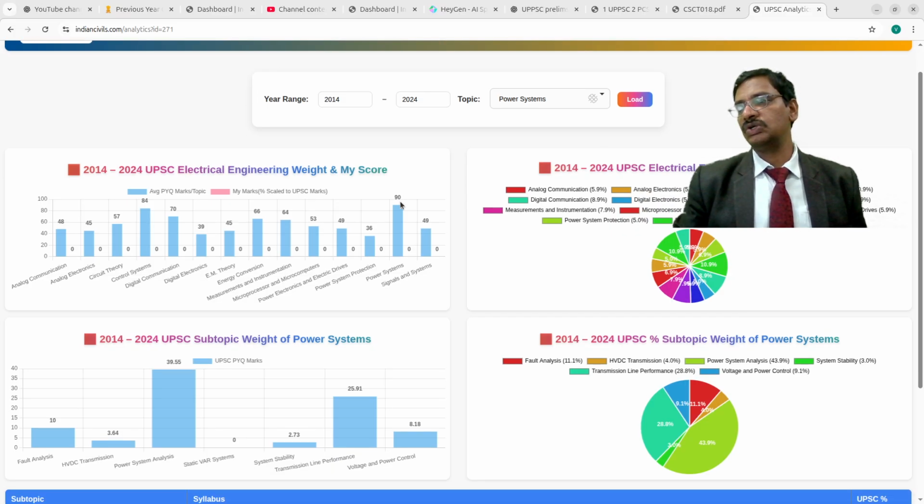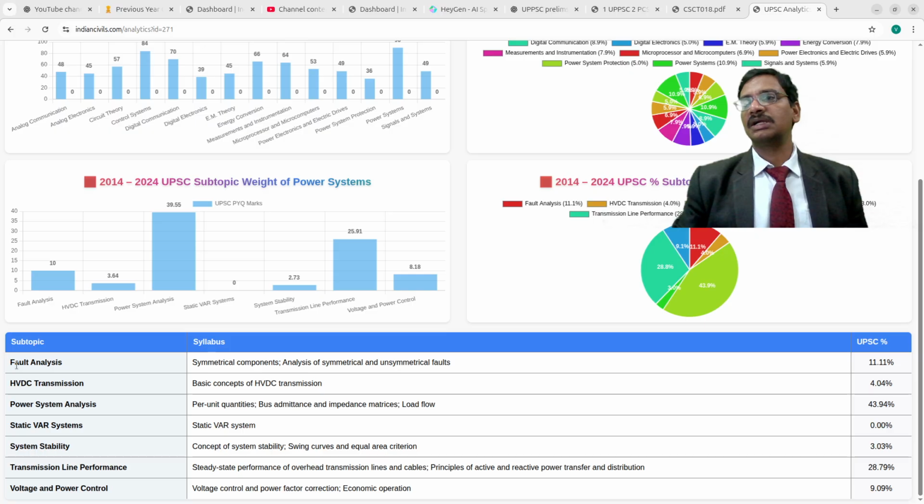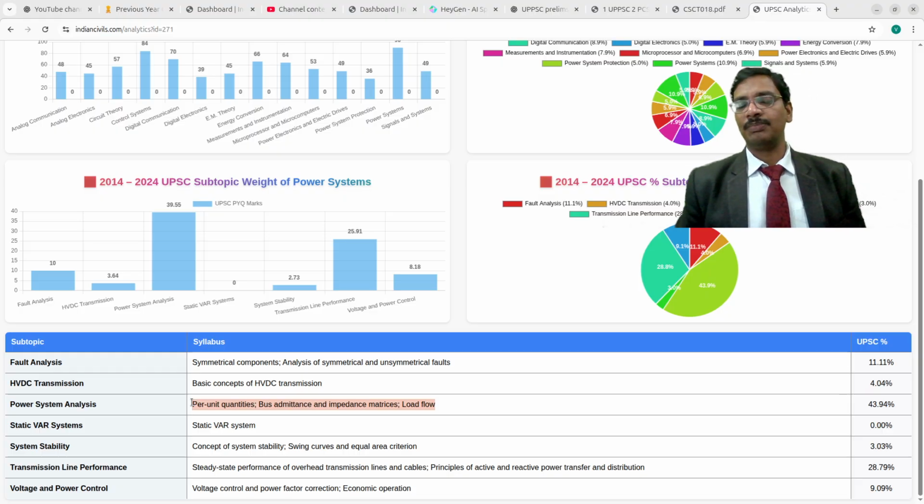So I have divided it into a total of 7 different subtopics. In that, fault analysis is the symmetrical components, analysis of symmetrical and unsymmetrical faults. HVDC transmission is the basic concepts of HVDC transmission. And power system analysis is per unit quantities, bus admittance and impedance matrices, and the load flows. See, this is completely what we call load flow analysis. Per unit quantities anyway form a subpart of load flow analysis, and bus admittance and impedance matrices are also a subpart of the power system and load flows.